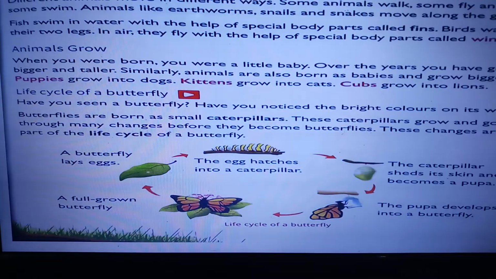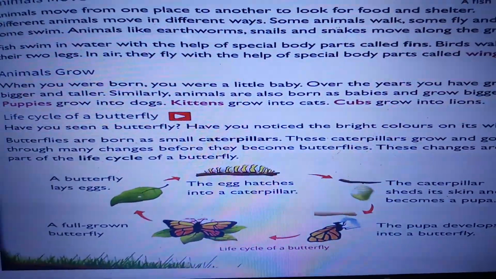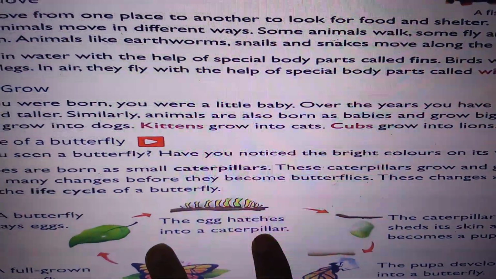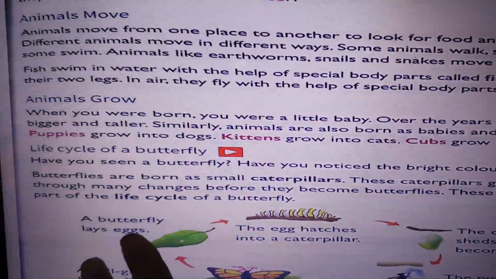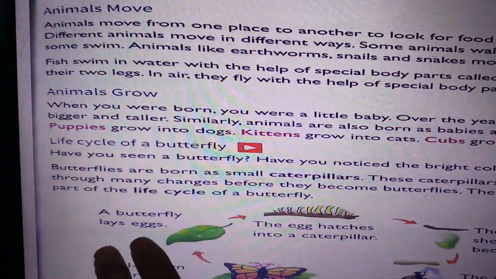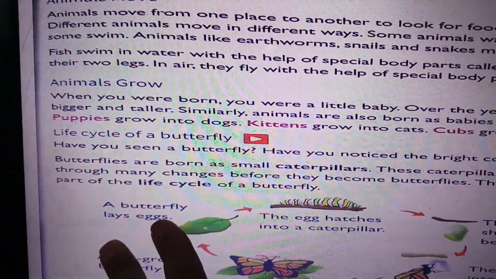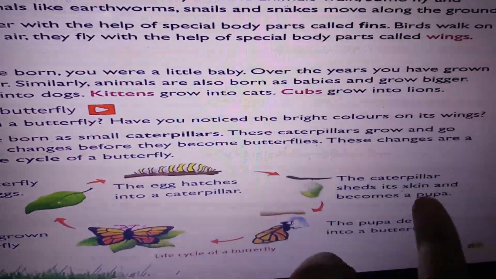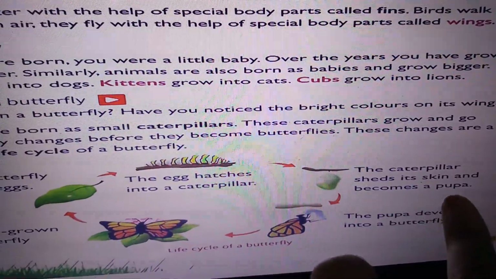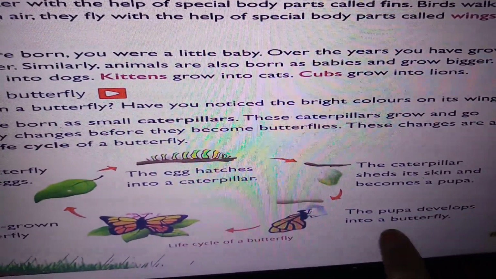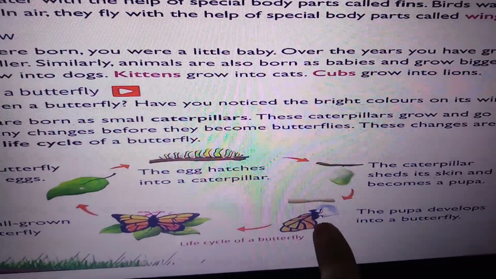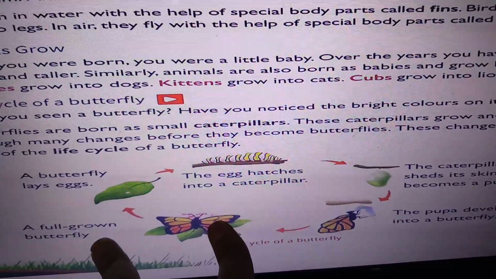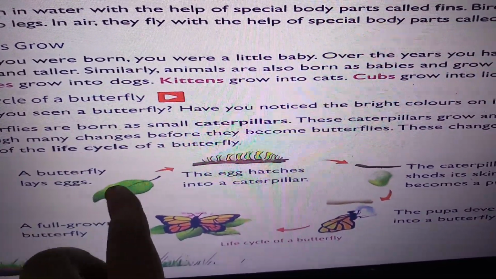Now, let us come to the life cycle of a butterfly. See this? First over here, a butterfly lays eggs. The egg hatches into a caterpillar. The caterpillar sheds its skin and becomes a pupa. The pupa develops into a butterfly. Okay? Then it turns into a butterfly. A full-grown butterfly. A butterfly lays its eggs.